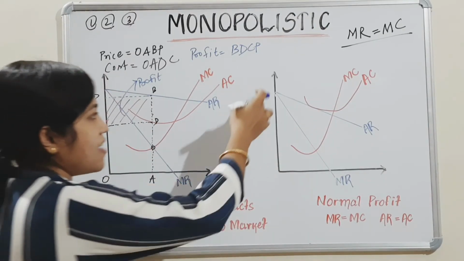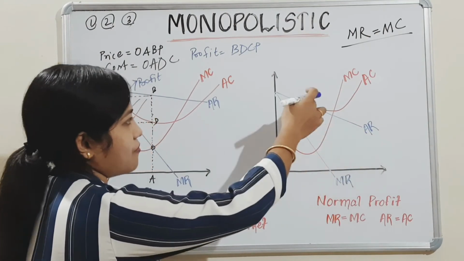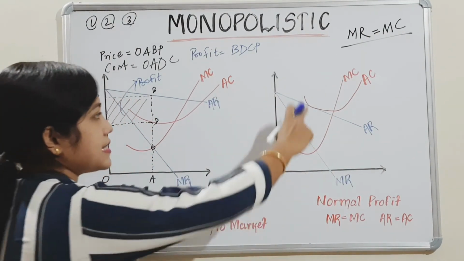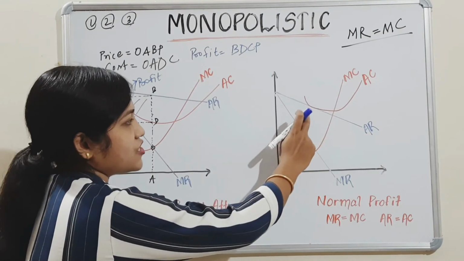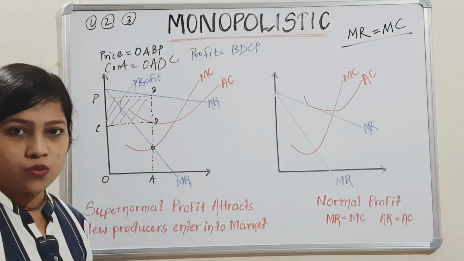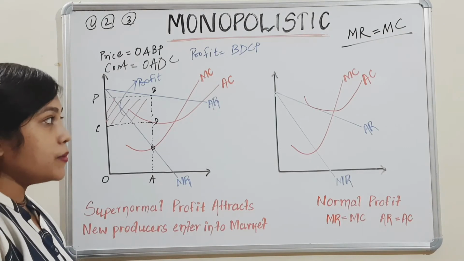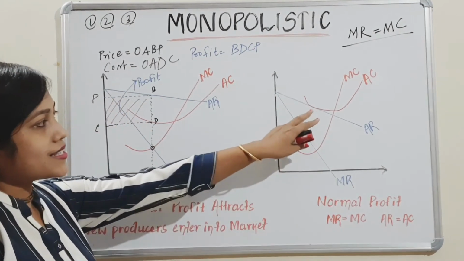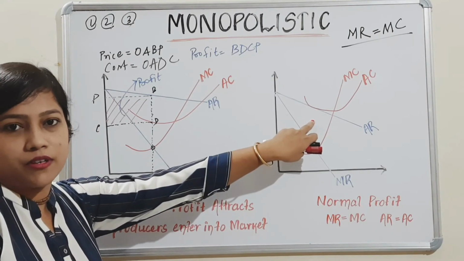So this average revenue has decreased and average cost has increased up to the point where the average cost is tangent to the average revenue. Getting my point? Remember the point up to which average cost is tangent to the average revenue curve.